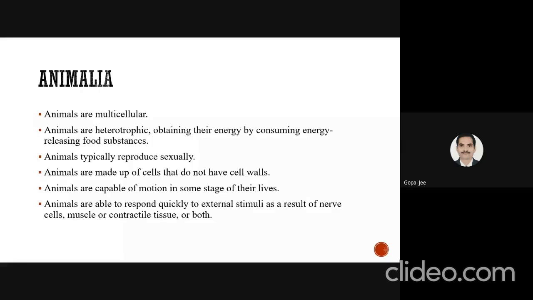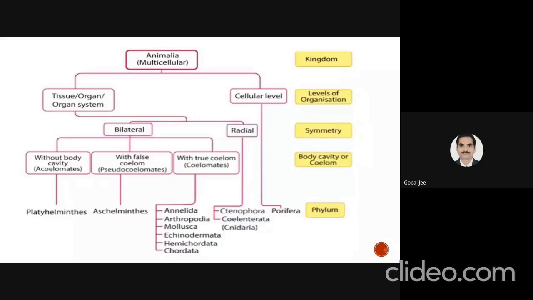The animal kingdom can be further classified on the level of organization of cells and tissues. When we consider the tissue level or organ level organization, and if the symmetry is bilateral and the body is without a cavity, that type of animal is called acoelomate. Then if it has bilateral symmetry but a false coelom, it is known as pseudocoelomate. And if it has bilateral symmetry and a true coelom, they are known as coelomates.